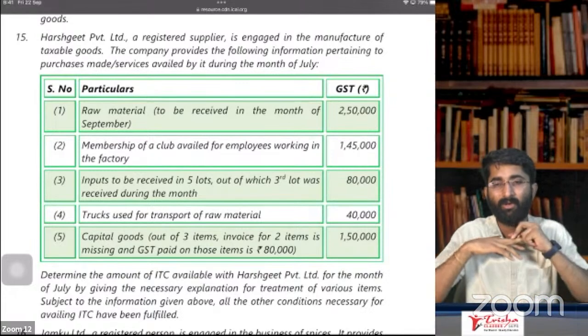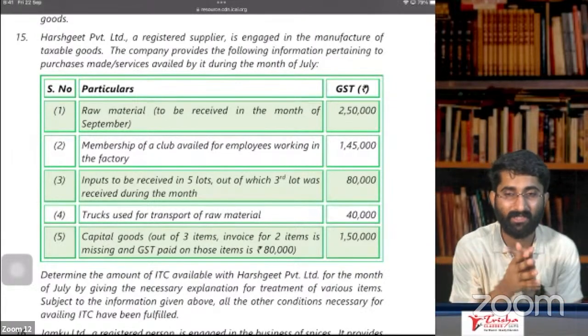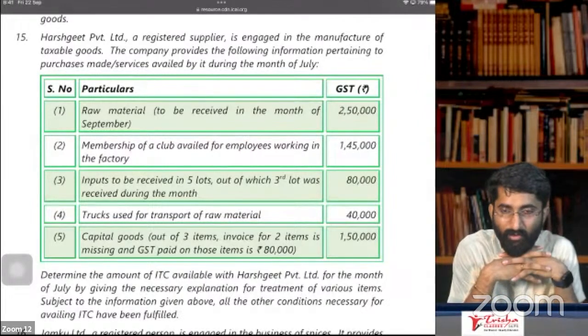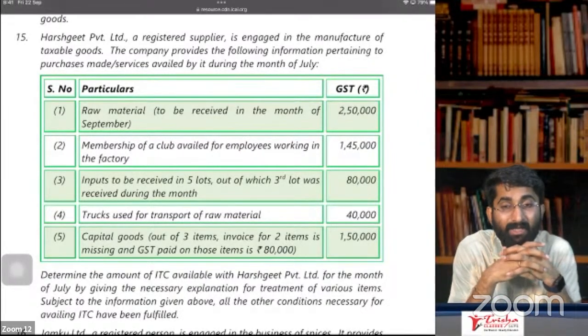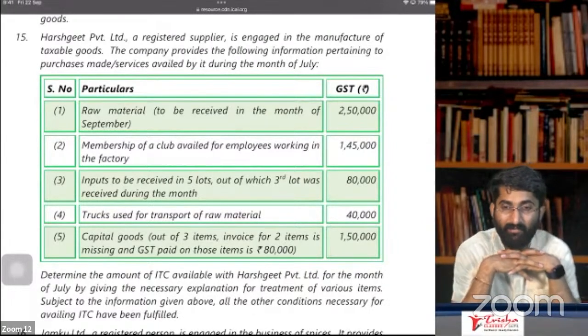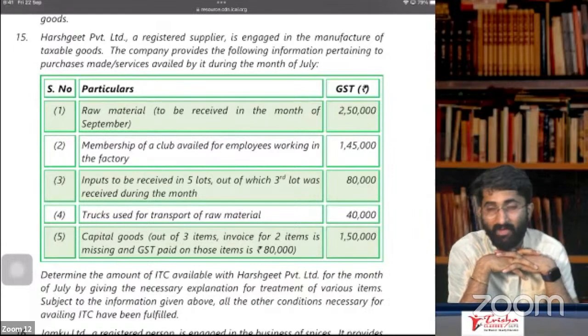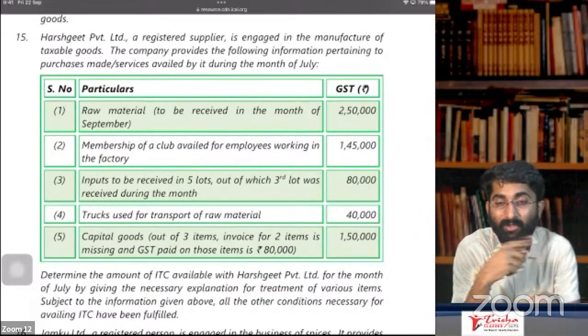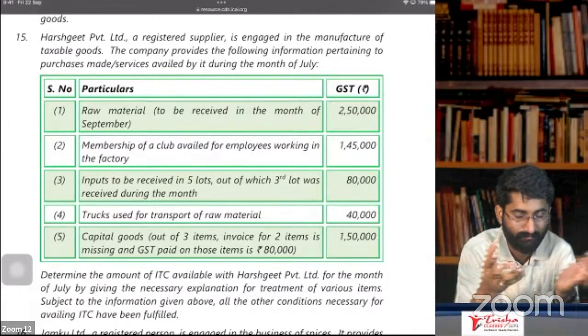I'm using it not for business purpose, sir. In that case, will I get ITC? No, you don't get ITC. Why? Because section number 17, subsection 1, it will block. If you are purchasing it for your personal purpose, you don't get ITC. If you are purchasing it for business purpose, you will get ITC provided seating capacity is more than 13. Yes.